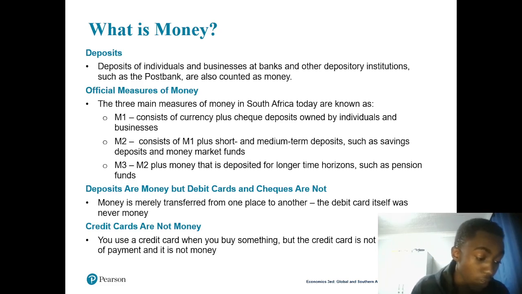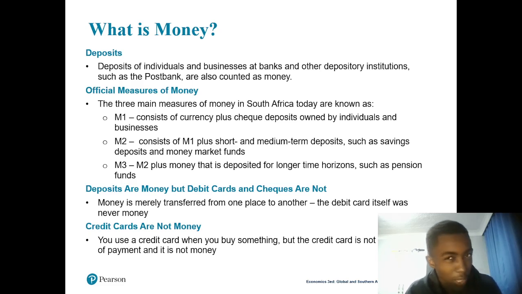When we're talking about M2, it has that 50% of M1. If we're talking about M1, we know we have currency, the notes and coins that have been deposited by individuals and businesses. So M2 has that 50% of M1, which means that 50% also makes it money, right? Then we're going to have M3.